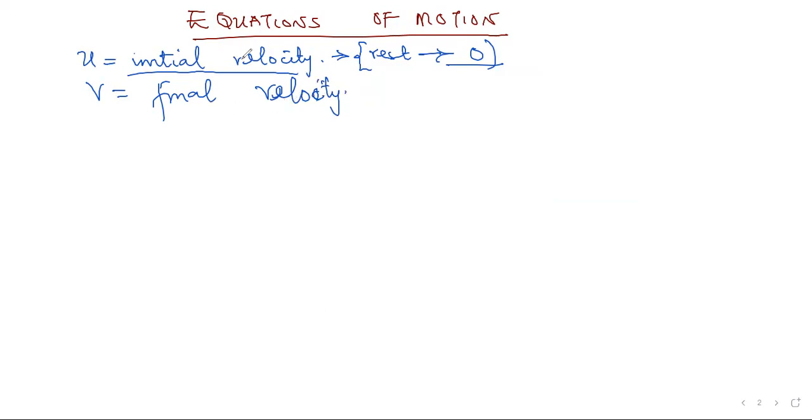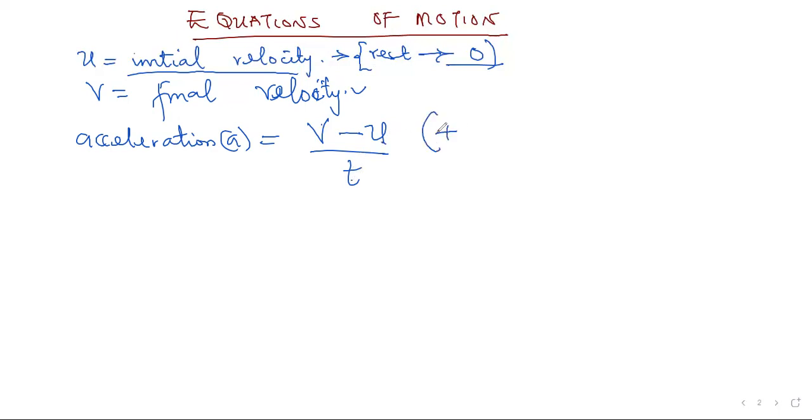We know velocity is the distance over time, or displacement over time. We are going to look at acceleration. Acceleration has to do with increase in velocity per time. That's V minus U over T, where V is our final velocity and U is our initial velocity, over time. No matter what, the acceleration must always be positive. For acceleration to take place, final velocity must be greater than the initial velocity. While we have deceleration, which is also known as retardation.